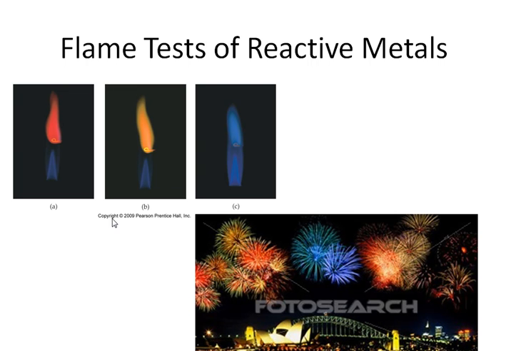All right, and then we talk about the flame tests of reactive metals. We can do flame testing. We've done it before. We'll probably do some in class. This is a characteristic of the alkali metals and the alkaline earth metals. They're salts, okay? The salts and the metals you can test in flame and get distinctive colors. I'm not going to tell you which goes with which color today because we're going to do some experiments and figure that out tomorrow or the next day in class, okay?